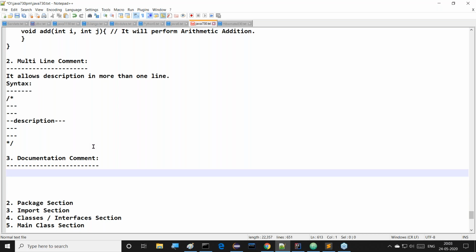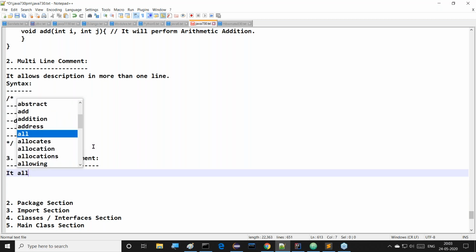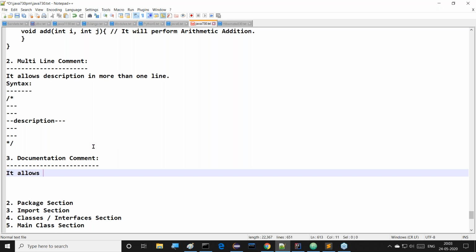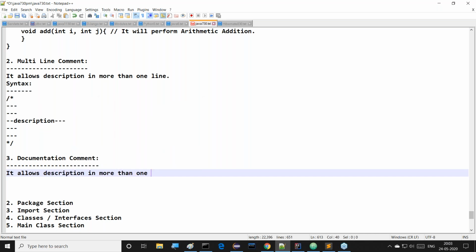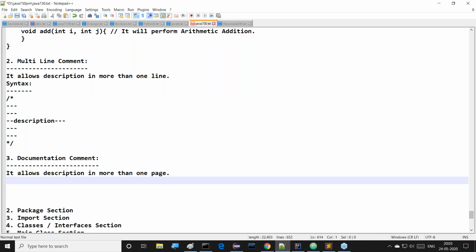It's very clear. Understand this one. It allows description in more than one line, more than one page. It's not like single. It allows the description in more than one page. Right, so documentation comment, in the sense, allows the description in more than one page.